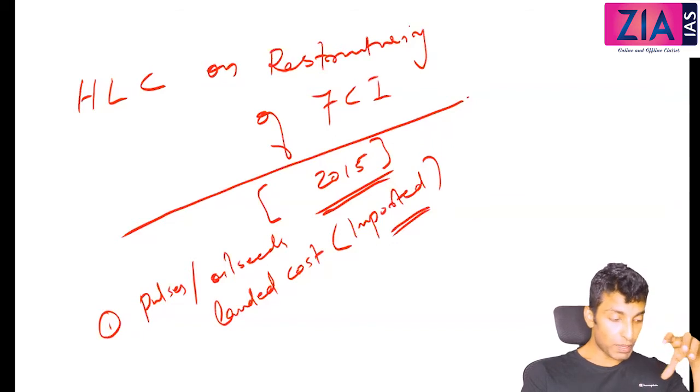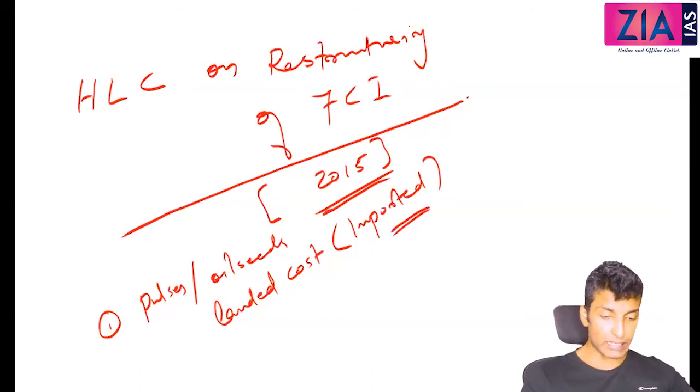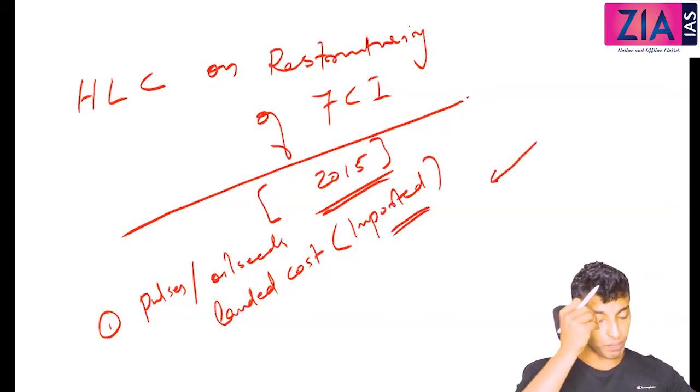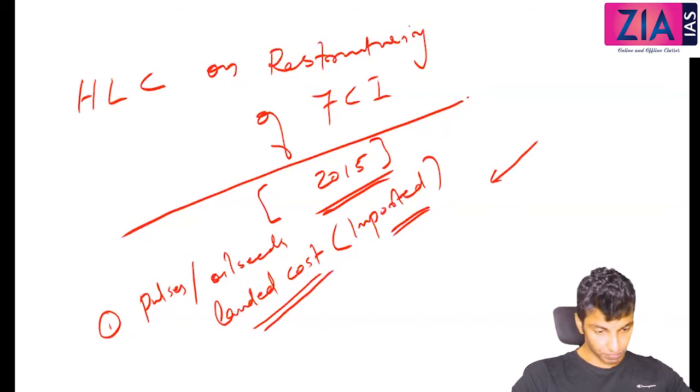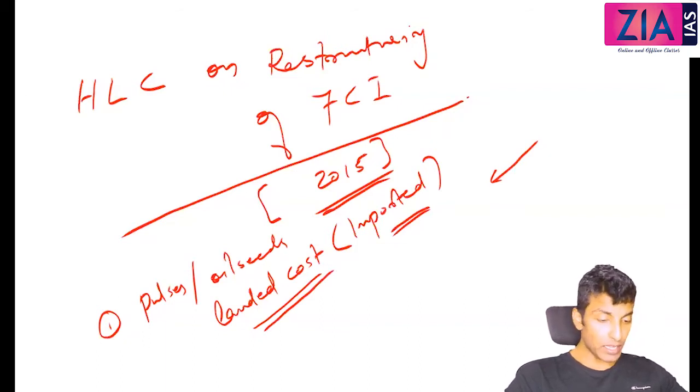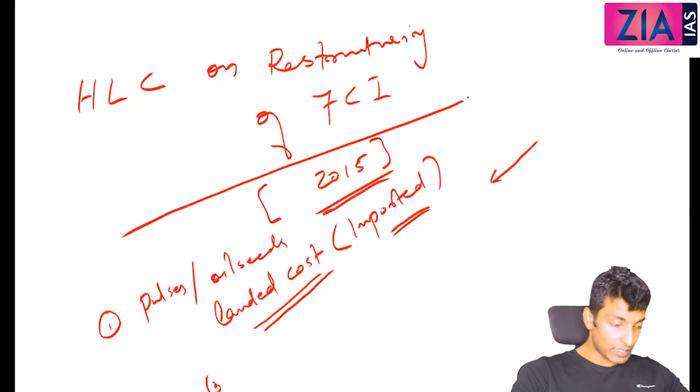So link the MSP policy and the trade policy in such a way that the landed cost of these will not be below MSP. Now when we talk about trade policy, what do you mean by trade policy? Here I am talking basically about the customs duty. Based on customs duty only, you can manage the prices of the imported products, or the landed cost. So here what he is saying is the import cost should be more than the MSP. It should not be below the MSP.